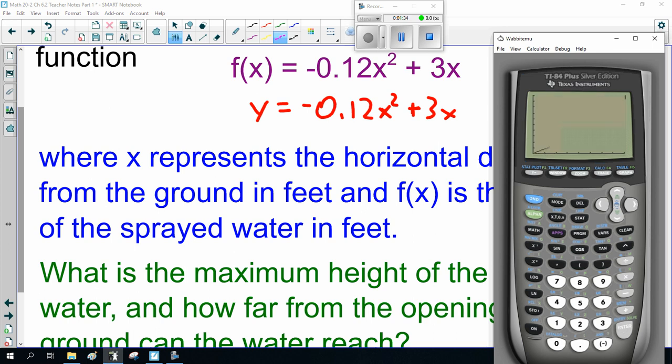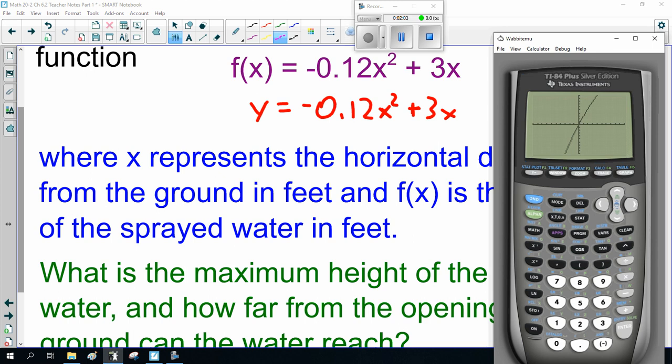Let me graph it. Oh, got to change my window. So zoom 6, ZStandard, and it's doing that again. Graph. There we go.